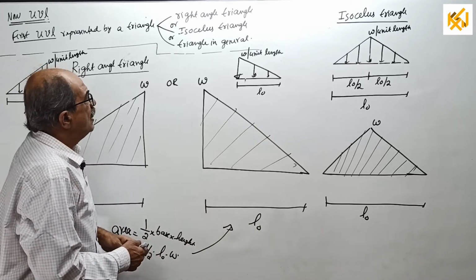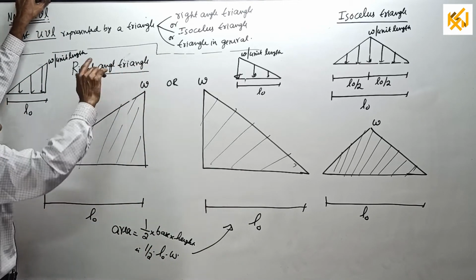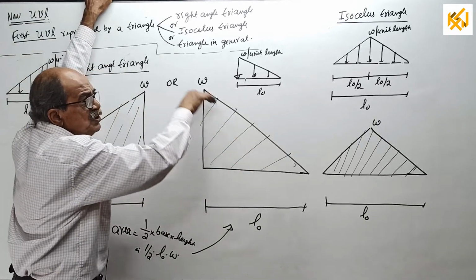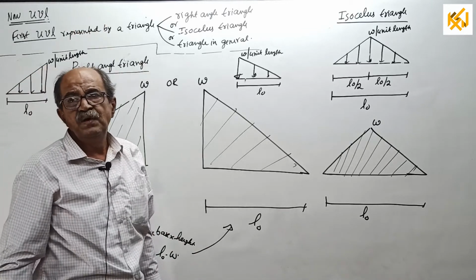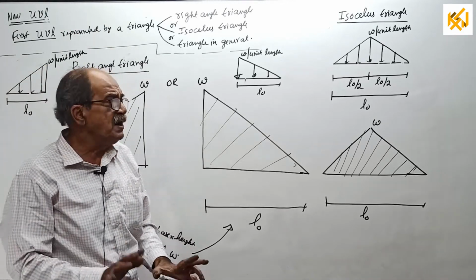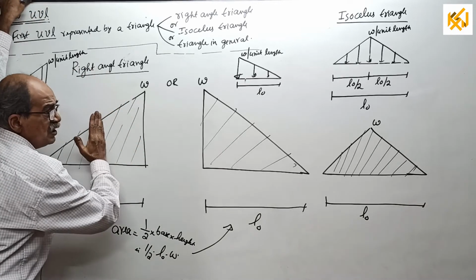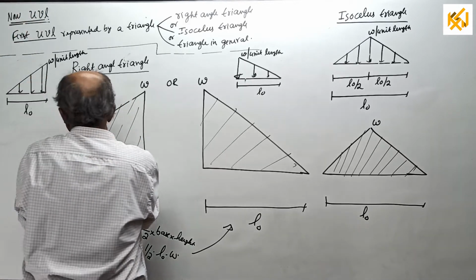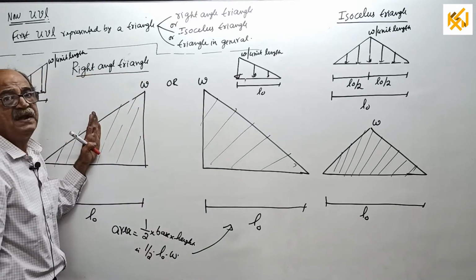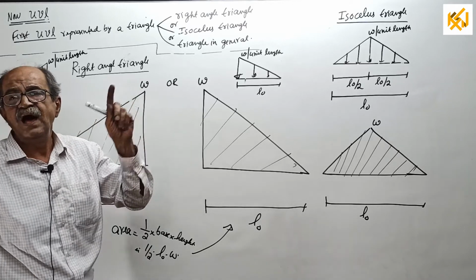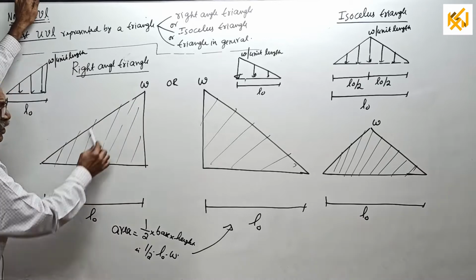Now, see here from left to right I have shown increasing ordinate. Here from left to right I have shown decreasing ordinate. This formula for area will give you total load. I am considering full load. Later, if you want only partial load, then when you look this side, you get a right angle triangle, but when you look this side, you will get a trapezium. That you can understand after I consider trapezium. So for the time being, I have shown full load considered.